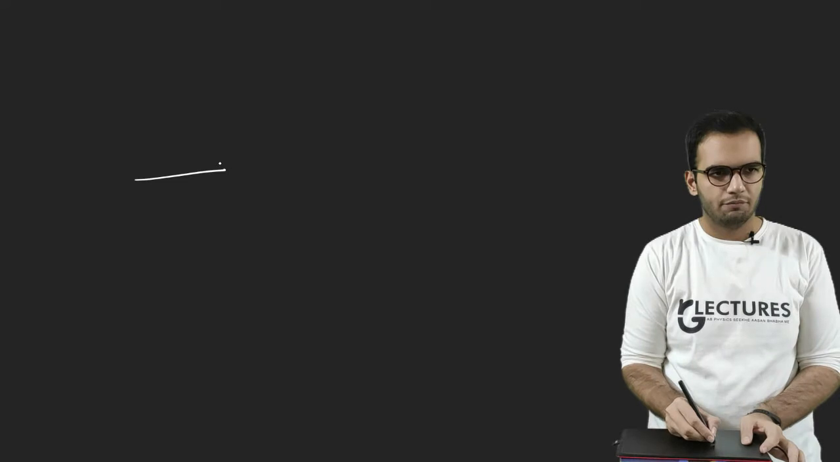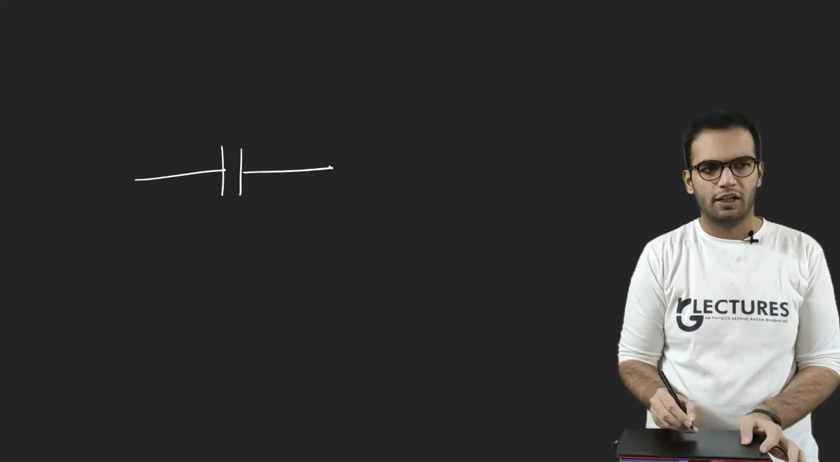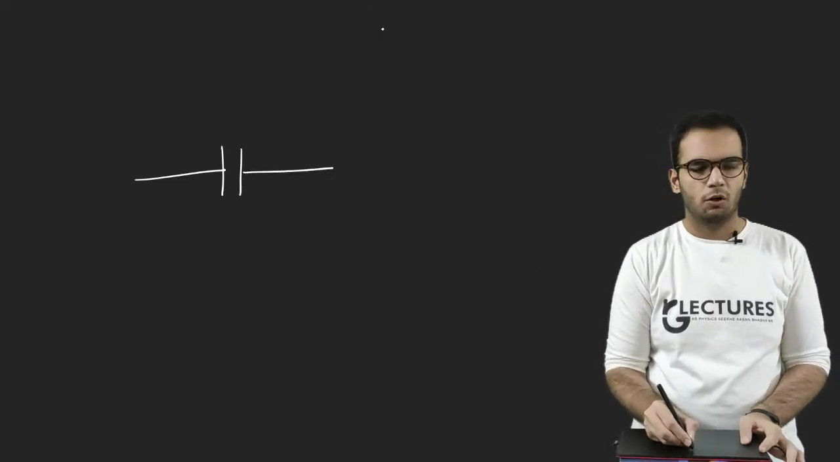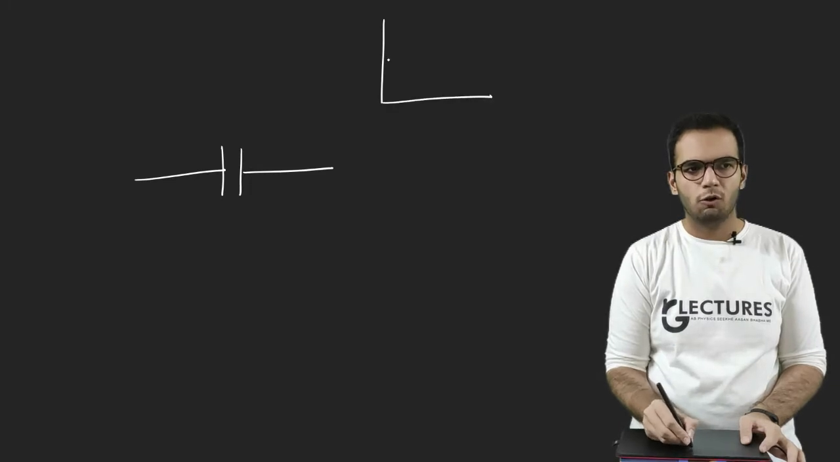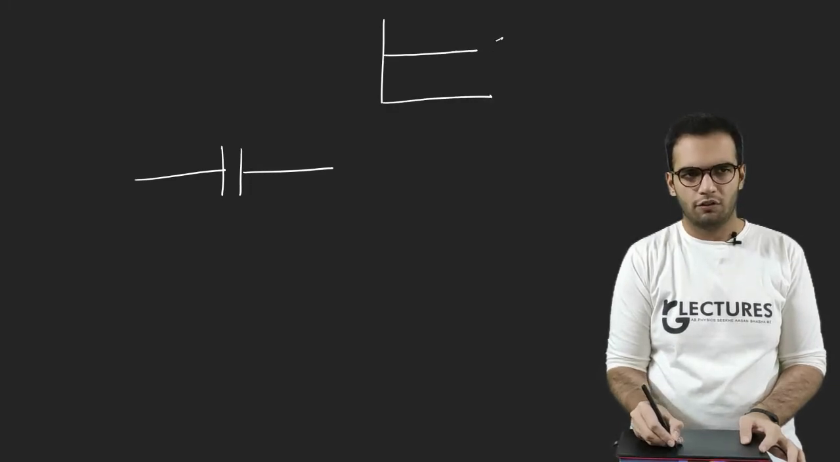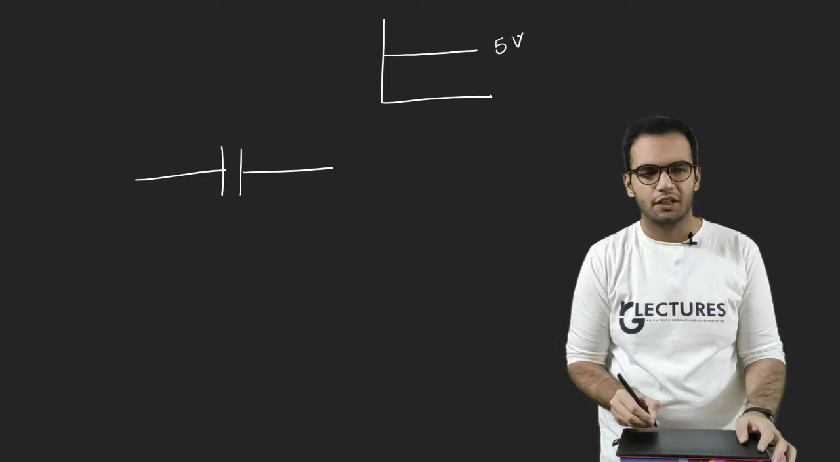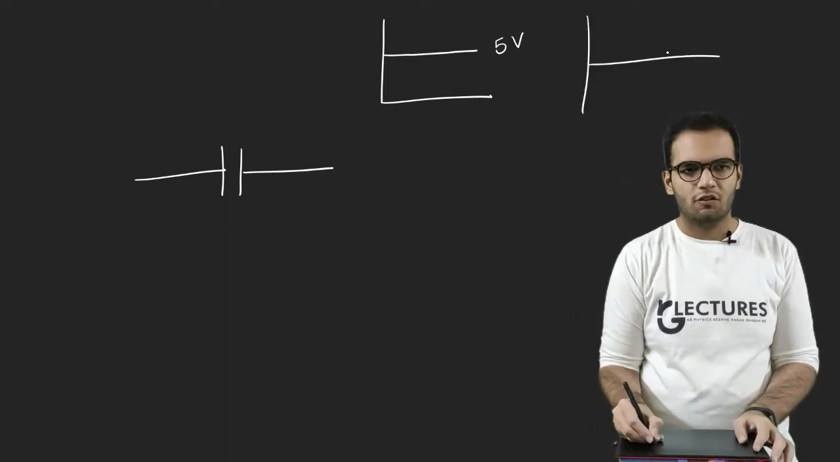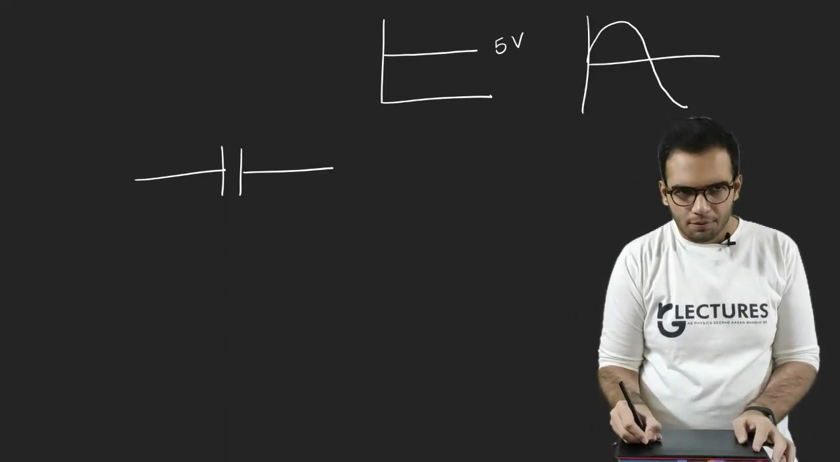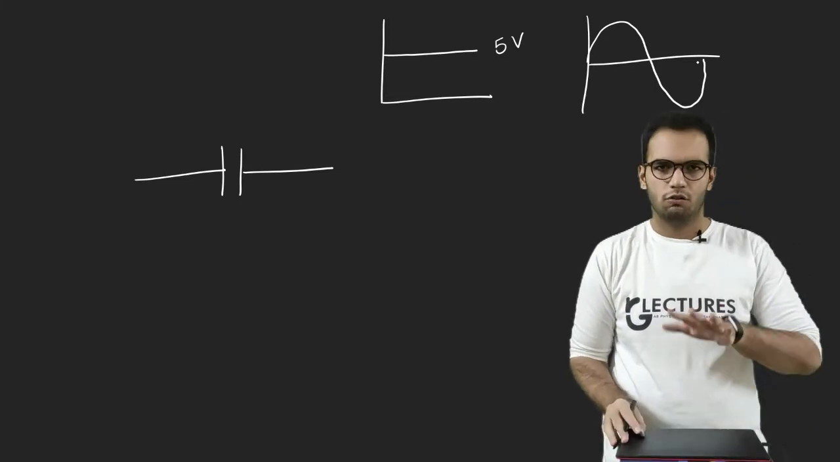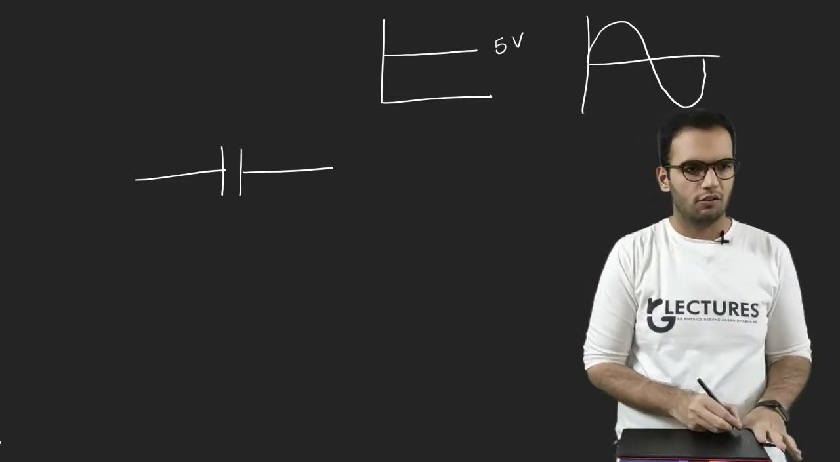According to a few people, this is a capacitor, right? And what is DC voltage? DC voltage is generally a constant voltage, for example say 5 volts, right? And what is AC voltage? AC voltage is simply this alternating voltage. Okay, so this is AC, this is DC.